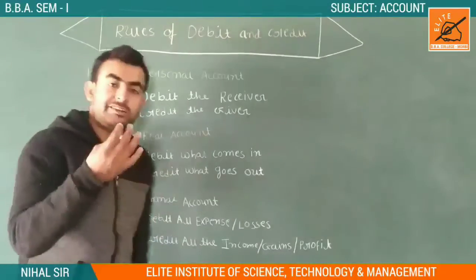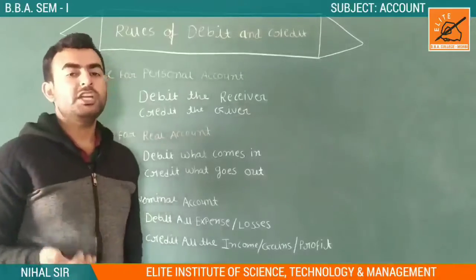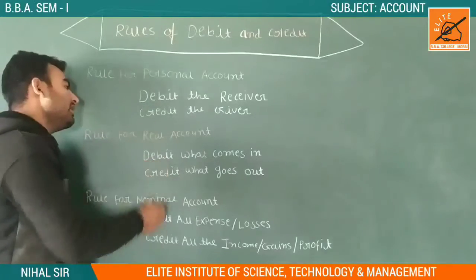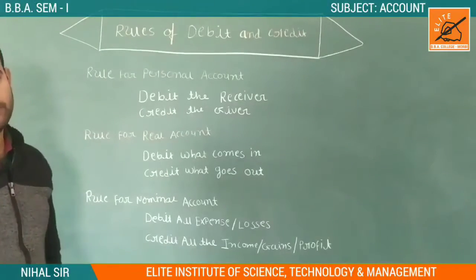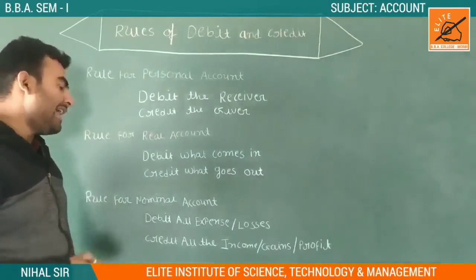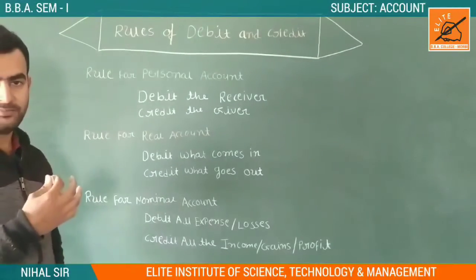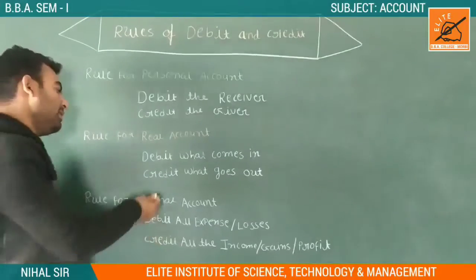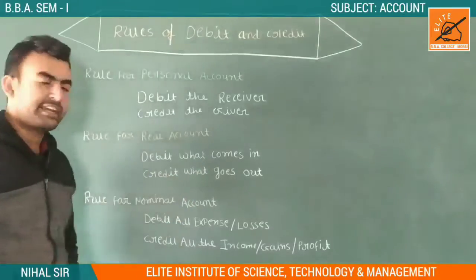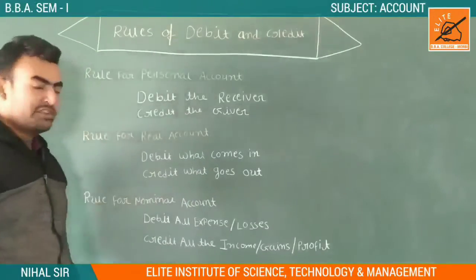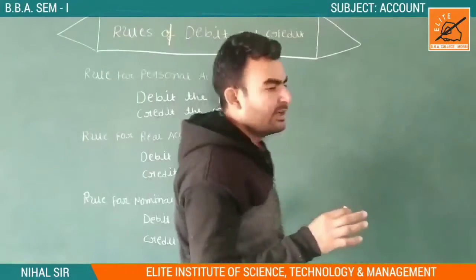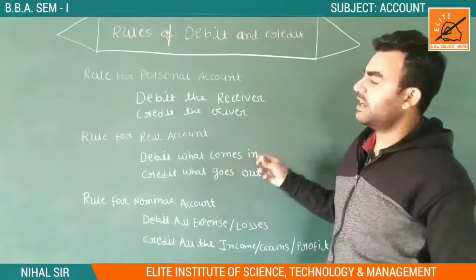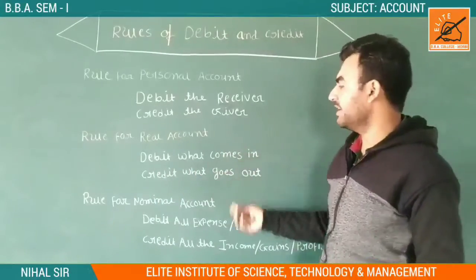We purchase the goods, so we are a receiver. We receive something. What happened? Goods come into our business. So goods means the purchase account is here. It is debited. Then if we are selling goods, so what happened? We are the sales. Our goods are gone. So our sales account is credited. So it is the rule for a real account. You will clearly understand this concept in your practical portion, but here we just remember this kind of rule. Debit what comes and credit what goes out.